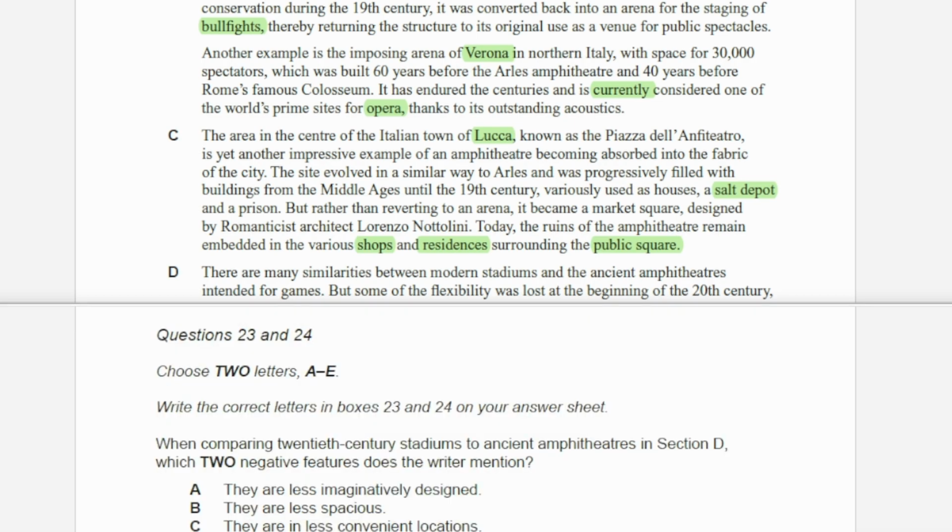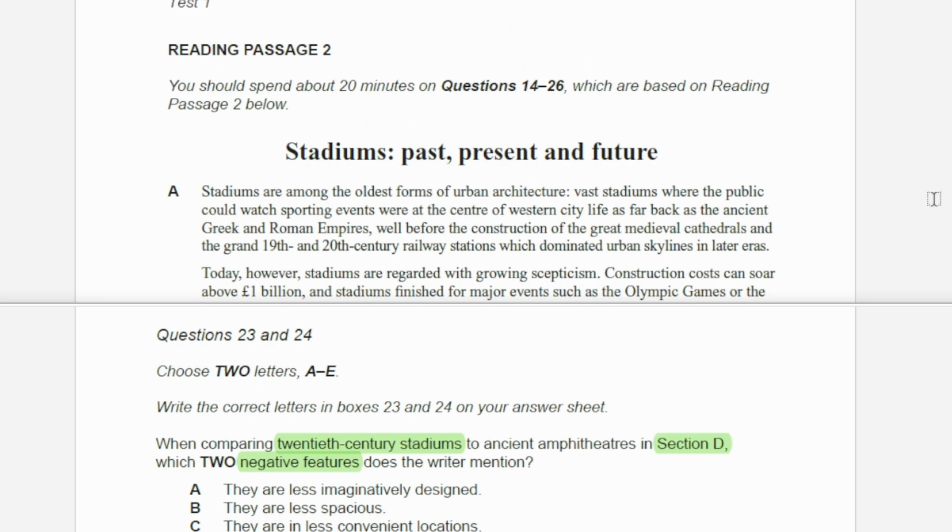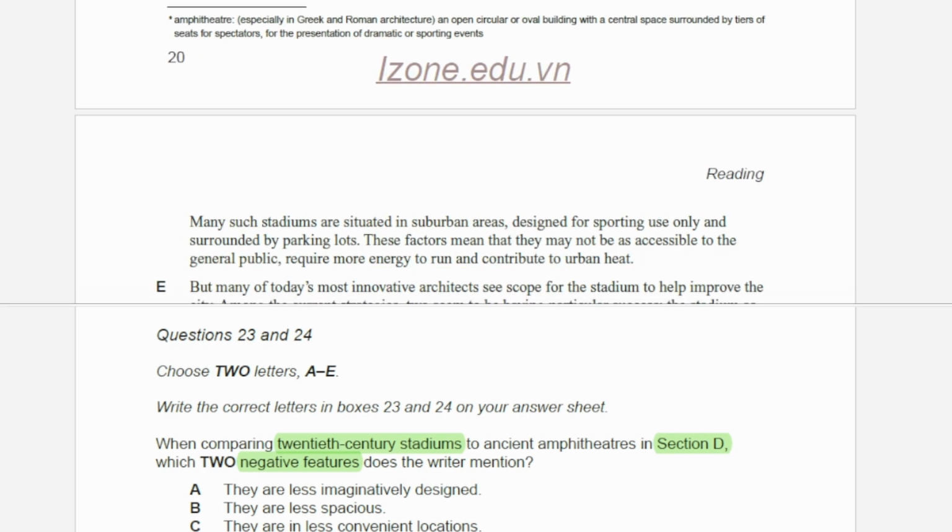Our key phrase for question number 23 and 24 are negative features of 20th century stadium in section D. I know for sure that they talk about loss of flexibility here, and they also provide some of the other disadvantages in this section. This matches with D, and especially this part may not be accessible to the general public. This means C. The answers for question number 23 and 24 are C and D.